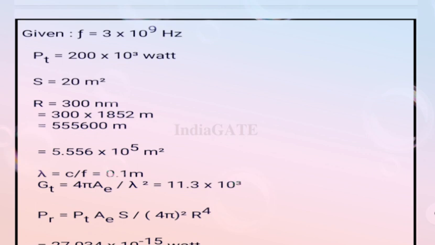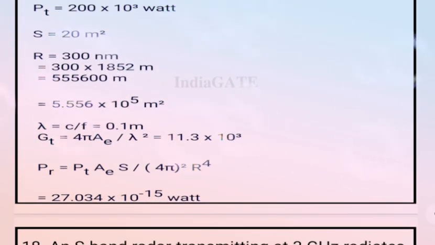Now here in this question, the frequency and the value of PT are given, and S equal to 20, and here R is equal to 300 nautical miles. After putting all the values, we get lambda equal to 0.1 meter. Now GT is equal to 4 pi A e divided by lambda squared. After putting all the values, we get GT equal to 11.3 into 10 to the power 3. Now PR is equal to PT A e S divided by 4 pi squared R to the power of 4. After putting, we get the correct answer, 27.034 into 10 to the power